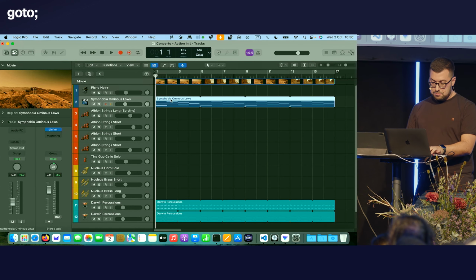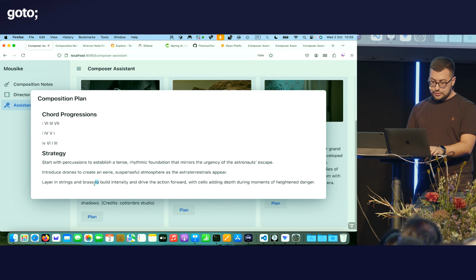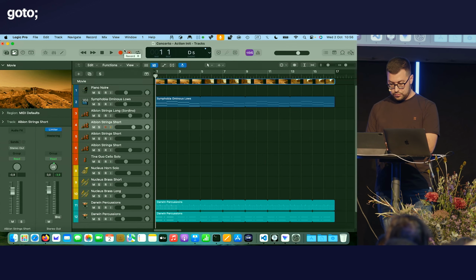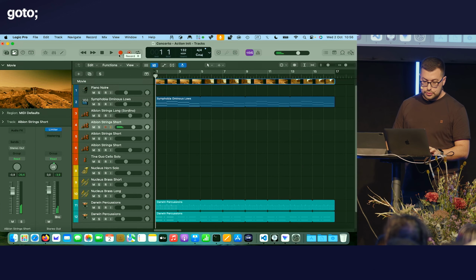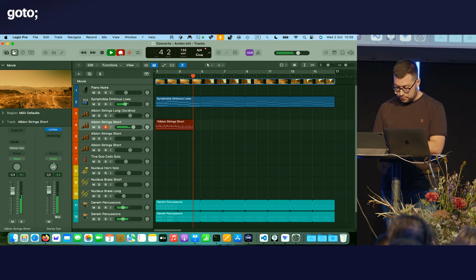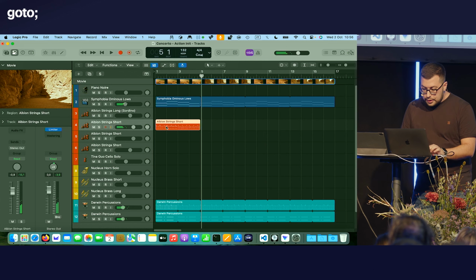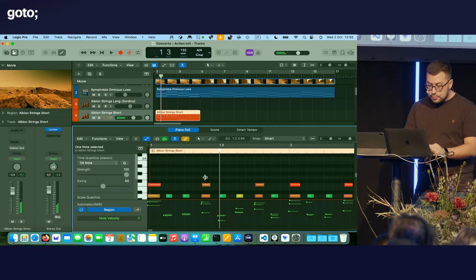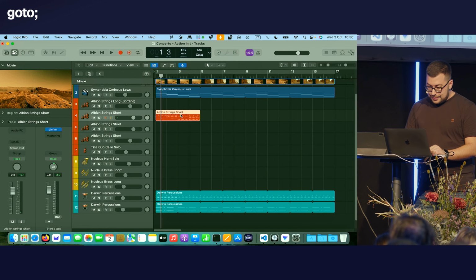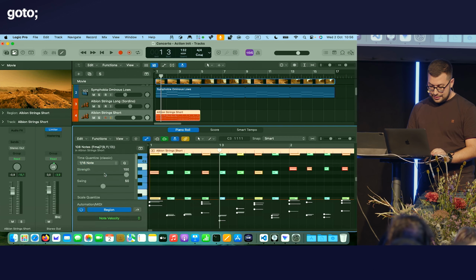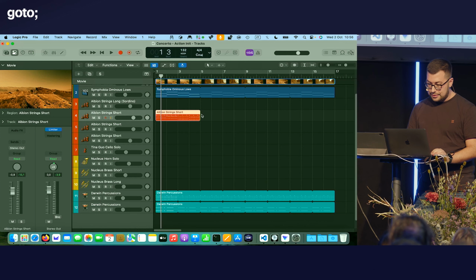Layer in strings and brass to build intensity and drive the action forward. Okay, let's start with some strings. That should work. Yes, and there is a bug. Let's fix it. Bloop. Fixed. And now we can quantize it.